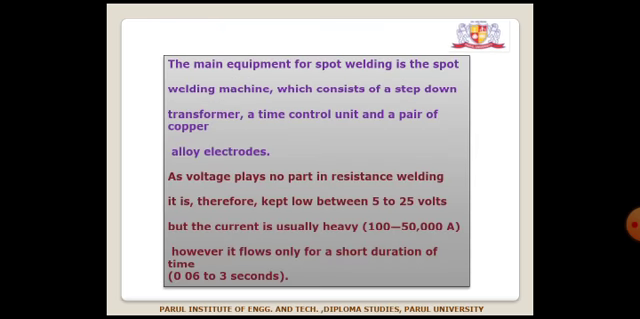The main equipment for spot welding is the spot welding machine, which consists of a step-down transformer, a time control unit and a pair of copper electrodes. As voltage plays no part in resistance welding, it is kept low, between 5 to 25 volts, but the current is usually heavy, 100 to 50,000 amperes. However, it flows only for a short duration of time. Normally, the time is between 0.06 to 3 seconds.